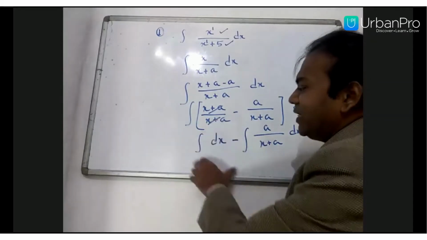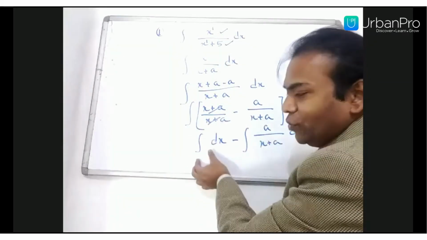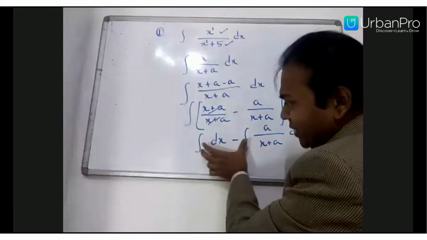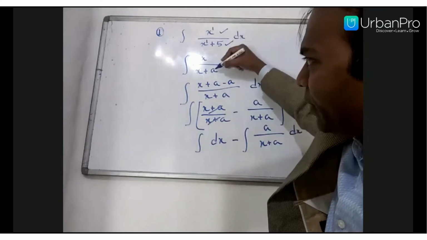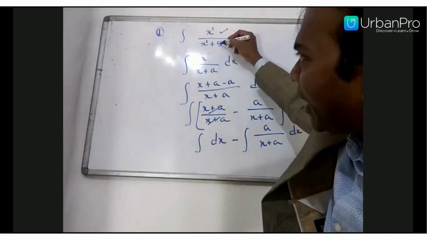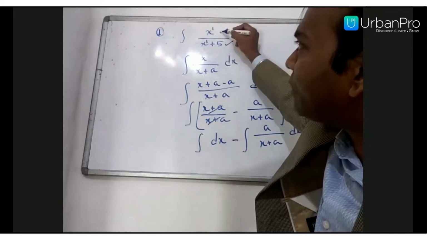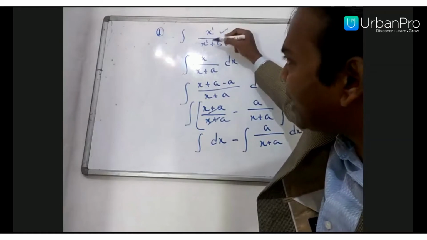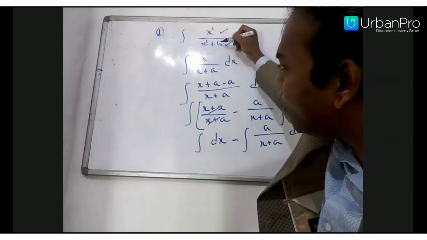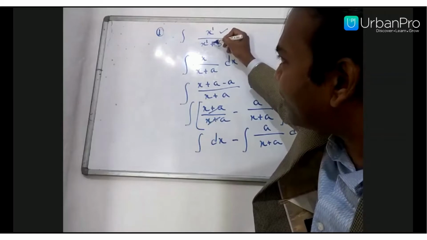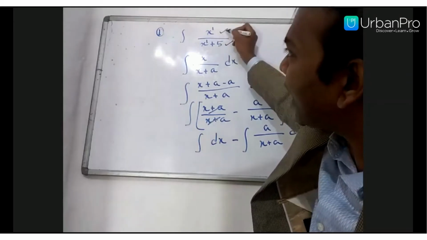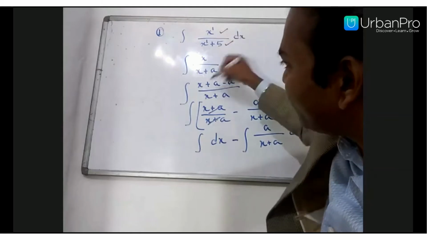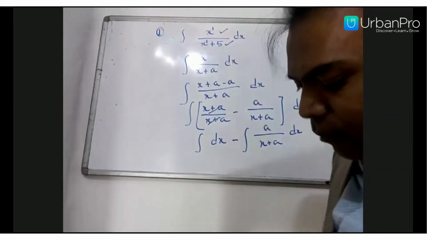Now we can very easily integrate it, as you know the direct formula. The same concept we have to use here. a can be any value, just like here it is 5. So we will add 5 and subtract 5. They can give 2, 4, any value. If they have given a negative, no problem. We will subtract first and add later. The same concept we have to use in each and every problem.